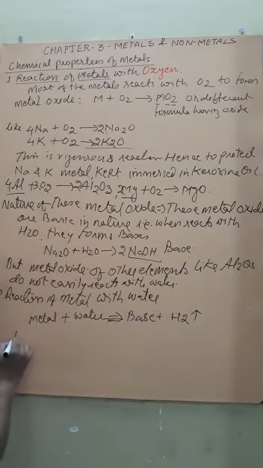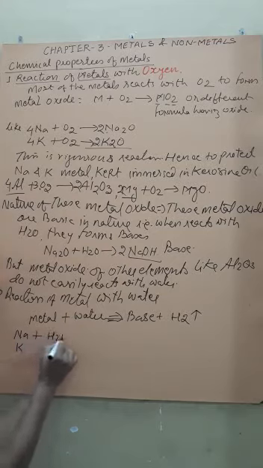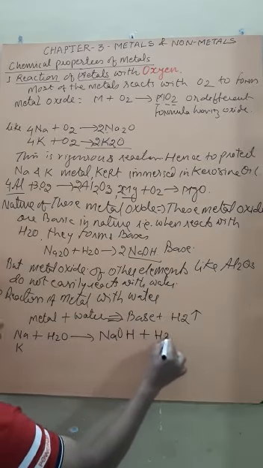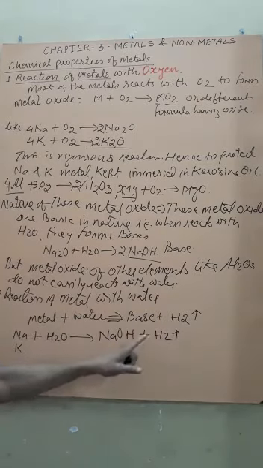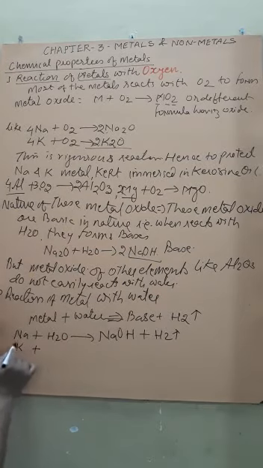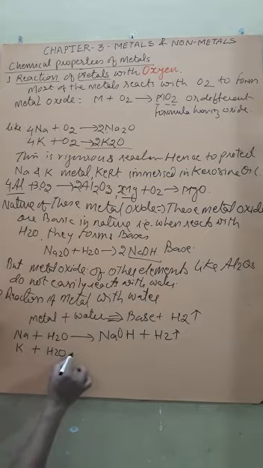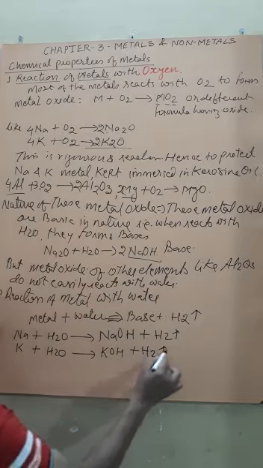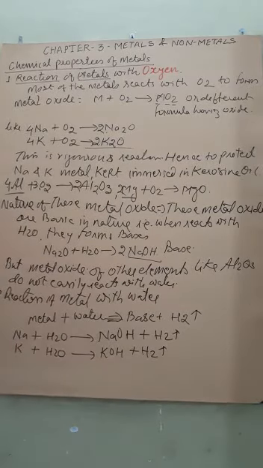Like here, if you take the example of sodium and potassium like metals, Na plus H2O forms NaOH plus H2 gas. Now student, here you can see release of H2 gas and formation of base. So again we need to keep these types of metals immersed in kerosene oil so that their reactivity can be stopped. Hydrogen gas is generally asked in the example.